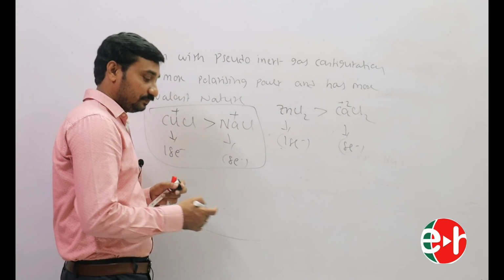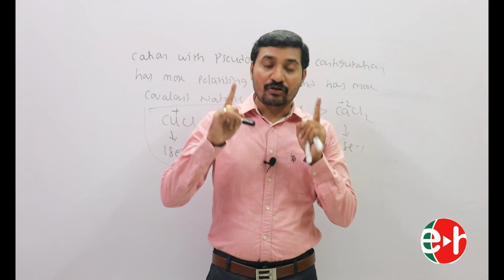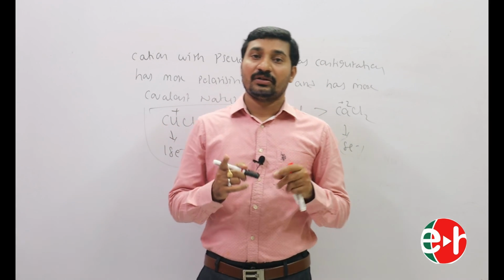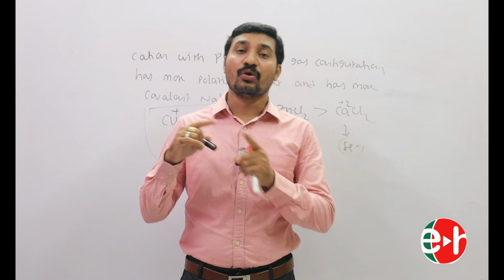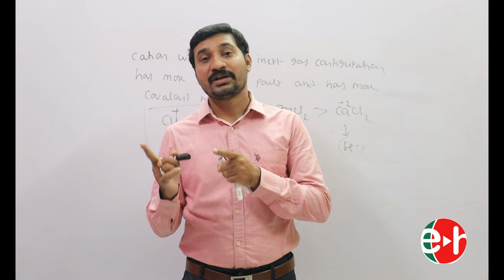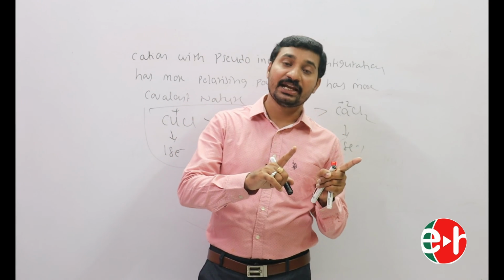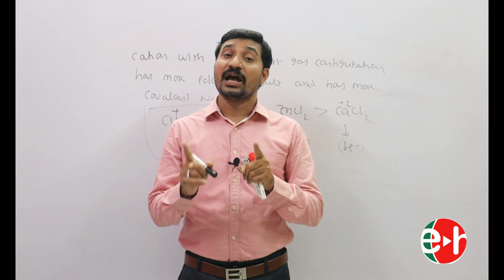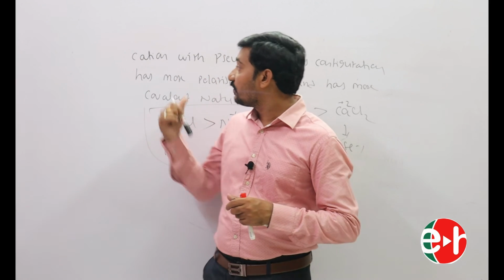So these are Fajan's rules. According to Fajan's rule, we can find the percentage of ionic character in a covalent compound or the percentage of covalent character in an ionic compound. 100% ionic bond is not possible, but 100% covalent bond is possible. These are Fajan's rules.